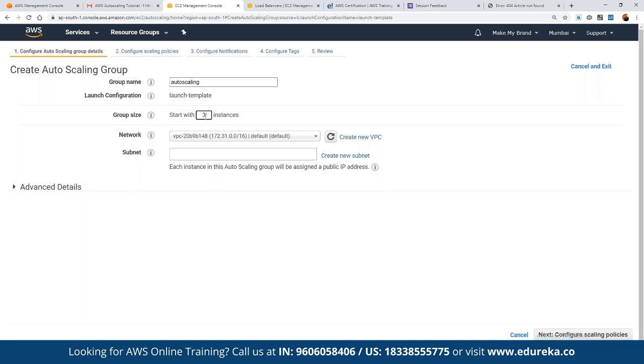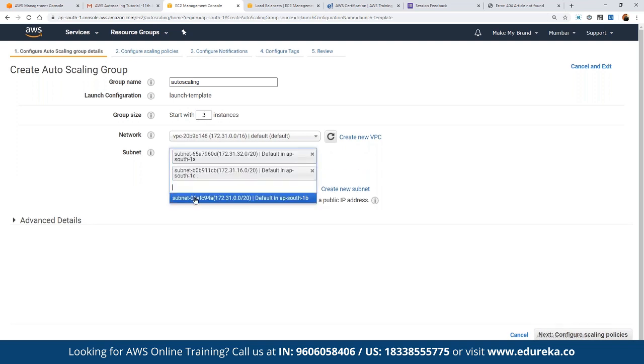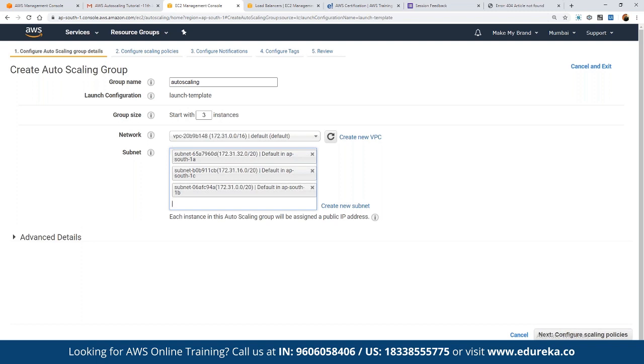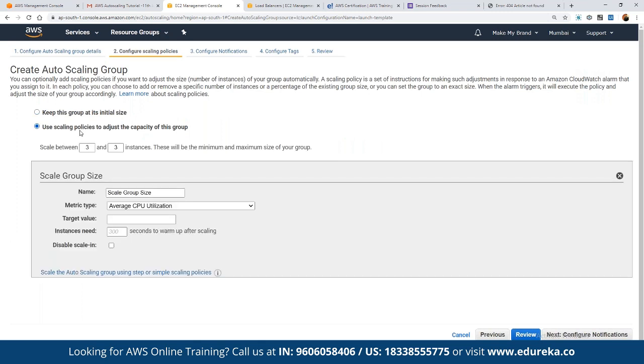That means at minimum, it is going to launch the entire group here with 3 instances. And then we can choose a subnet, because every zone has multiple subnets. So we can choose, in the given network, in the given VPC, which subnets we are going to use here. Click on configure instance detail. And if you want to use a component for auto scaling, we can choose the option to use the scaling policies to adjust the capacity of this group.